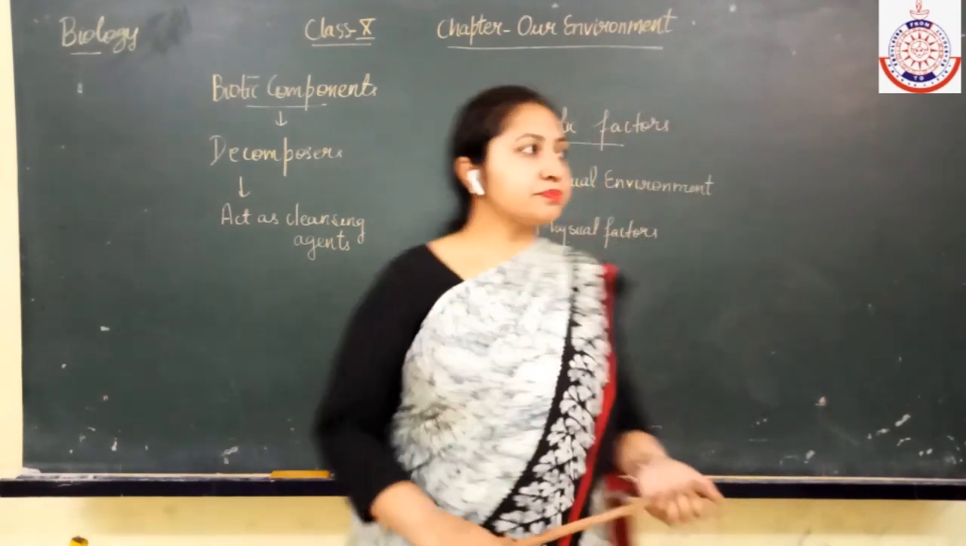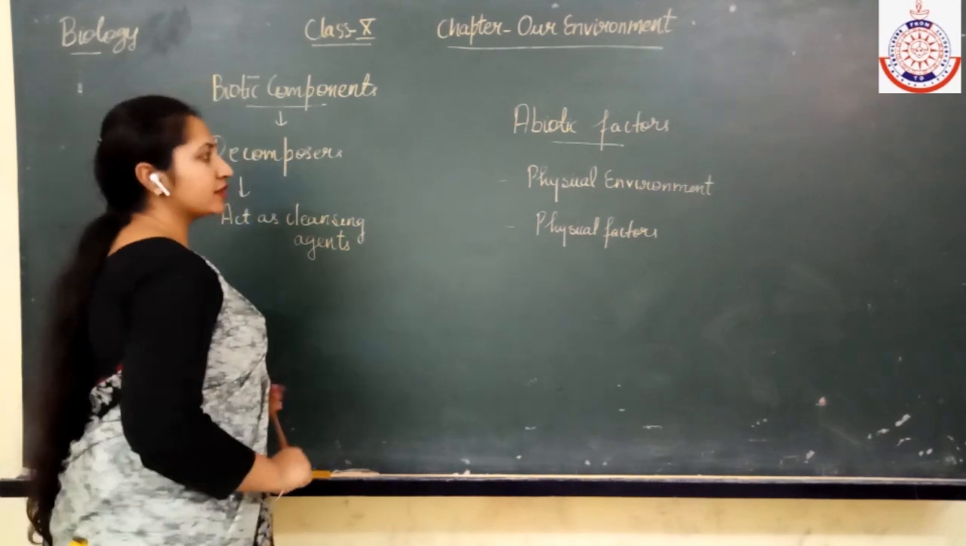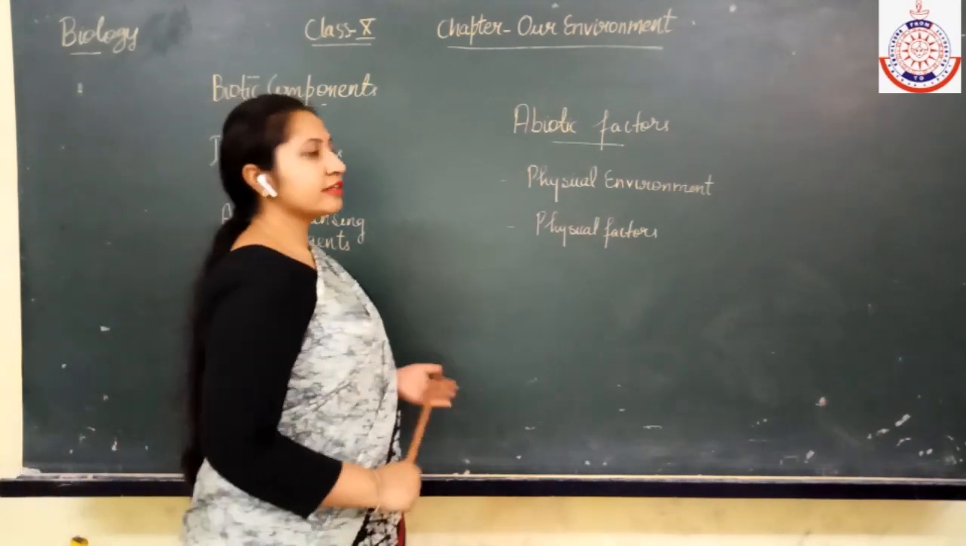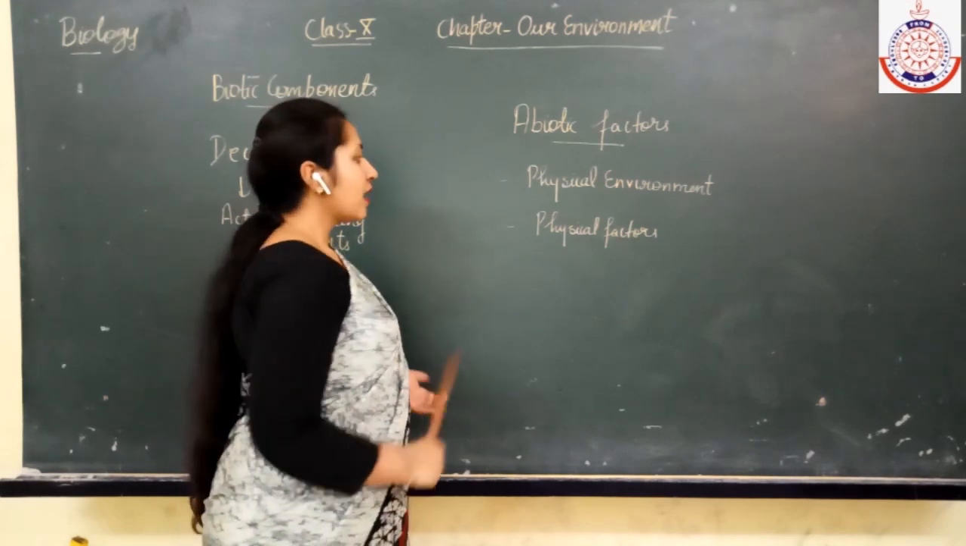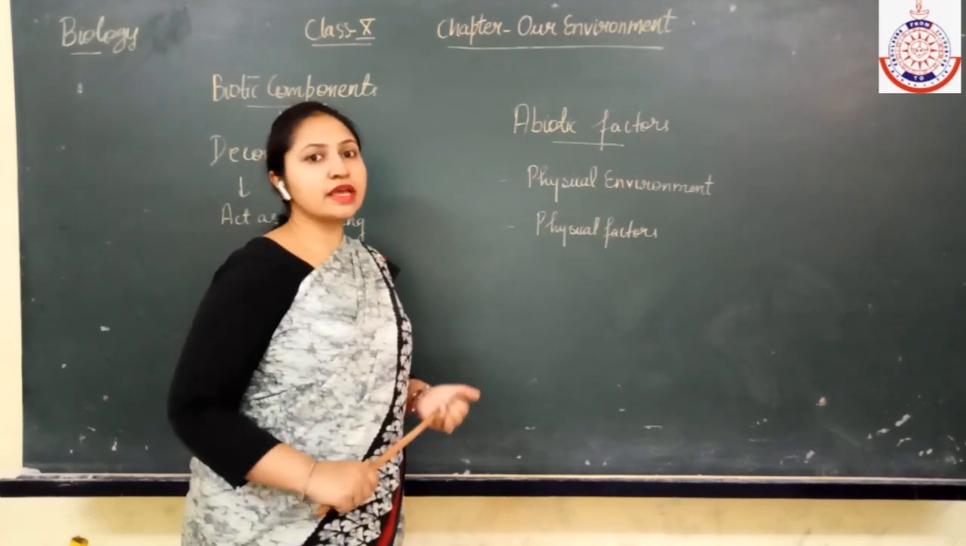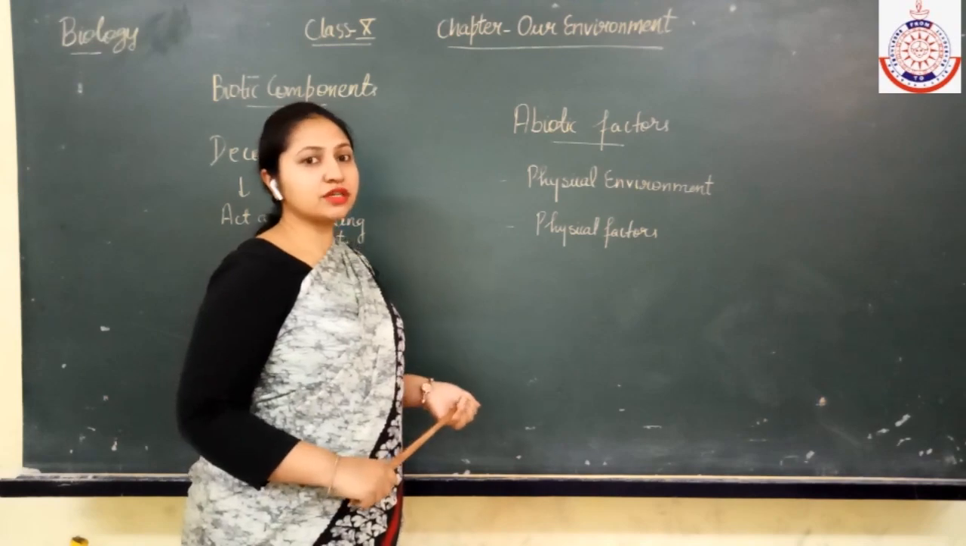Now next are the abiotic factors. Abiotic factors include the physical environment like air, water or soil, as well as physical factors like light, temperature, etc.